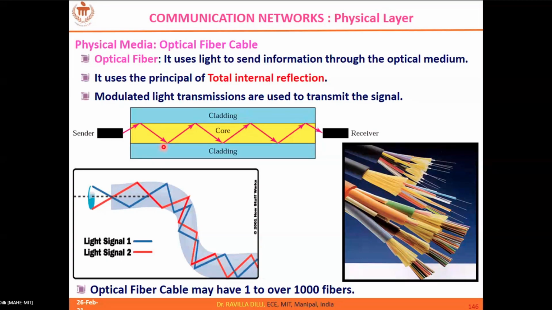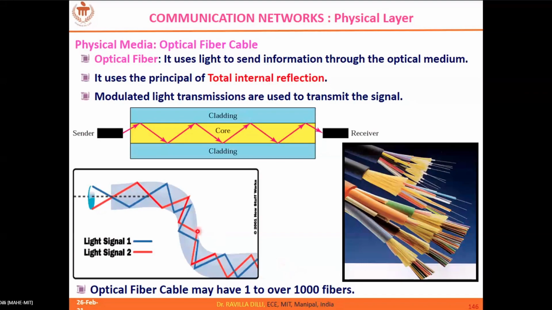So how you achieve higher data rates is that you can have multiple signals simultaneously. You can see here there are two signals simultaneously traveling through the cable. How are they separated at the other end? Because your angle of incidence is different here, they take different paths through the cable.